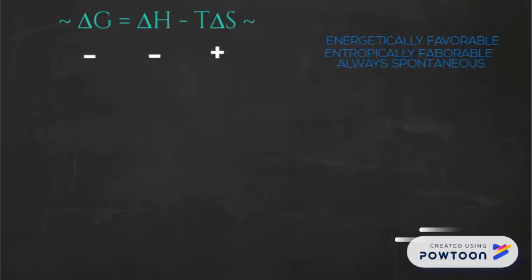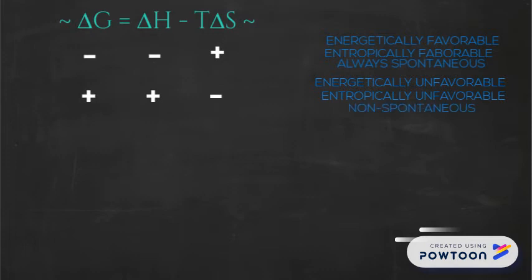If the opposite is true and both are unfavorable, we have a positive minus a negative, which will always be positive, or non-spontaneous. If only one of the two is unfavorable, we have to do some math.